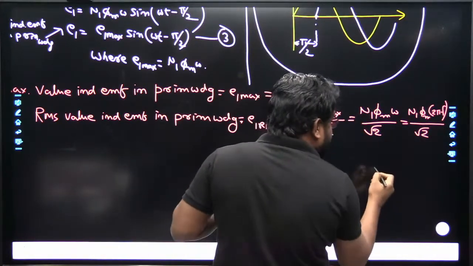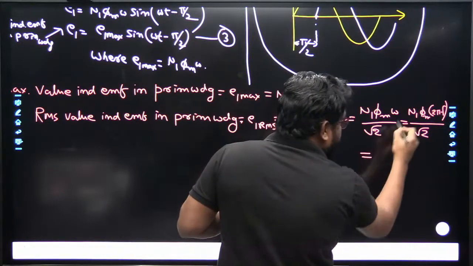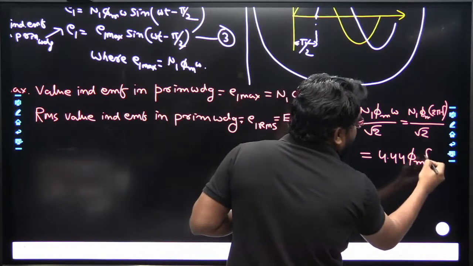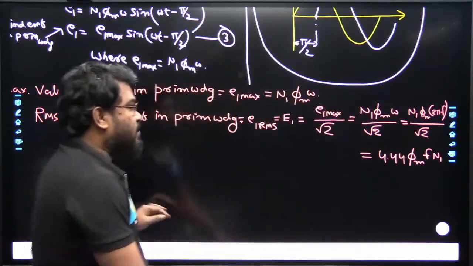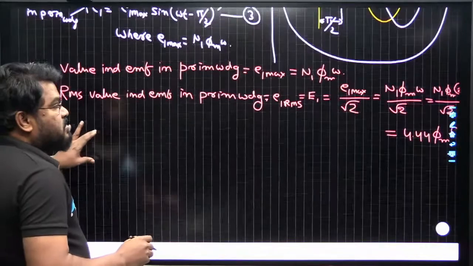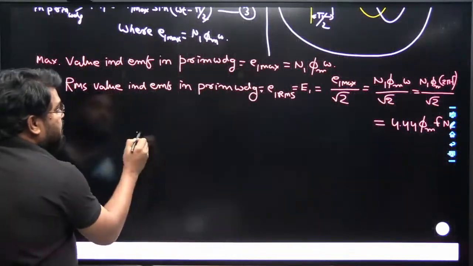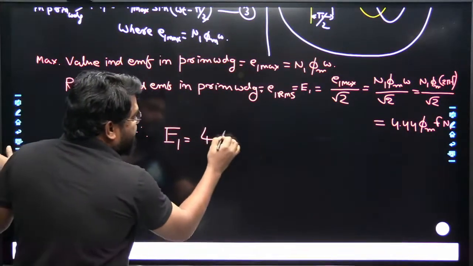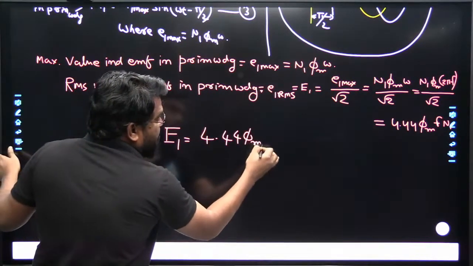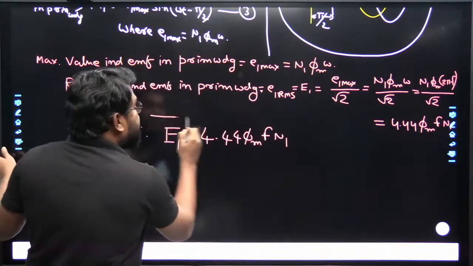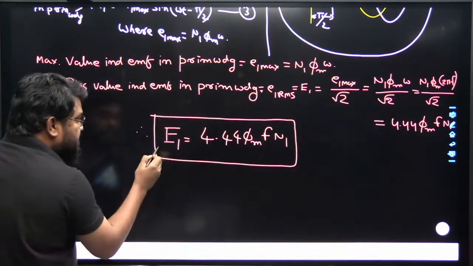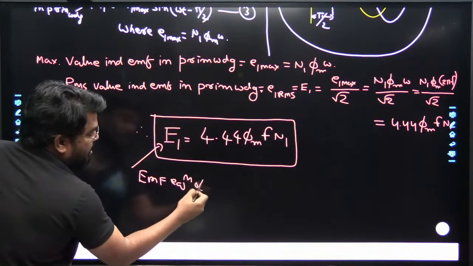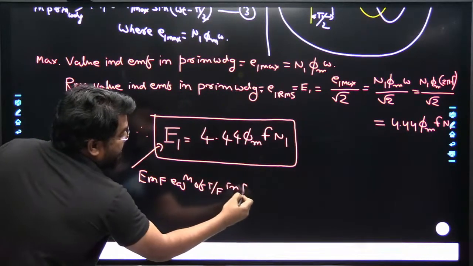Simplifying, this becomes 4.44 phi maximum f N1. So the RMS value of the induced EMF E1 is equal to 4.44 phi maximum f N1. This is the EMF equation of the transformer in the primary winding.